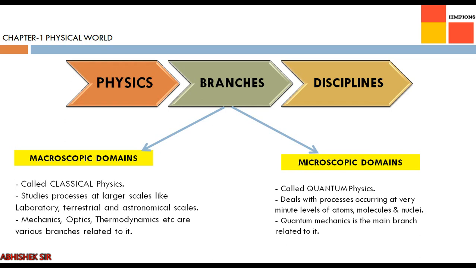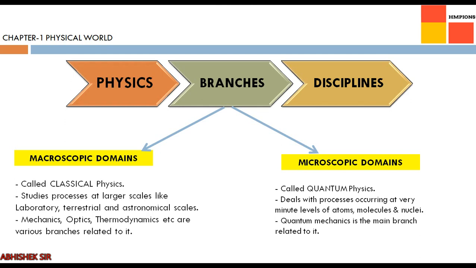Coming back to the macroscopic domain, it is also called classical physics. It studies processes at larger scale, like at laboratory scale, terrestrial, astronomical scale. Various branches in the macroscopic domain are mechanics, optics, thermodynamics. That is on larger scale.